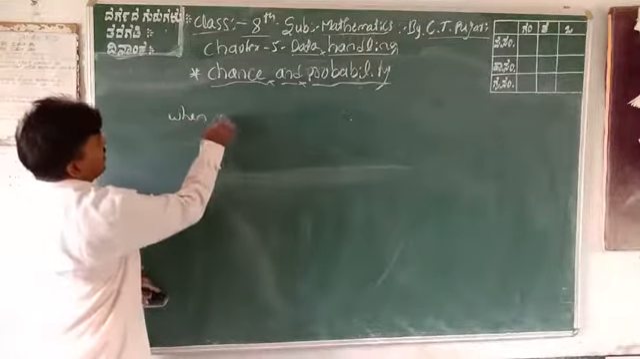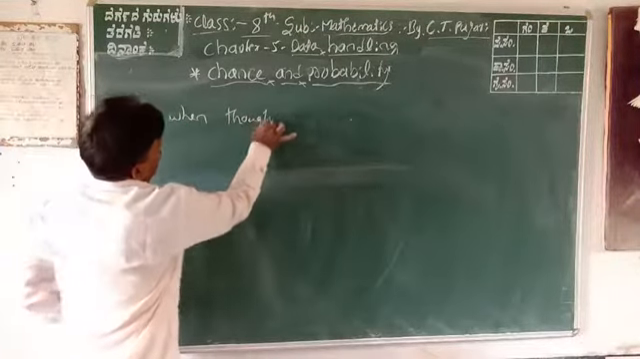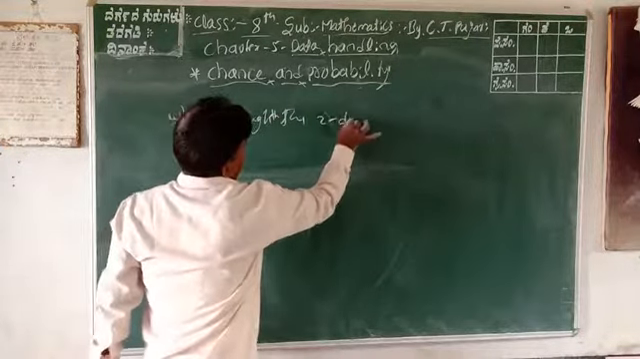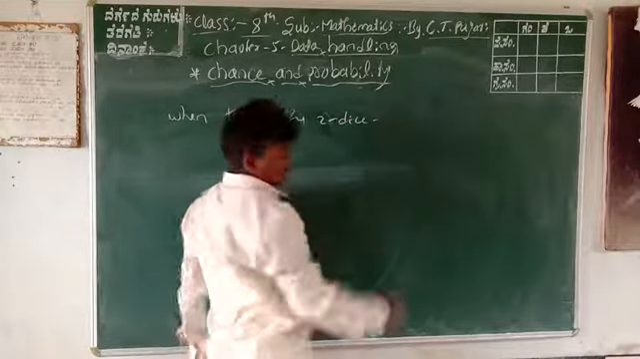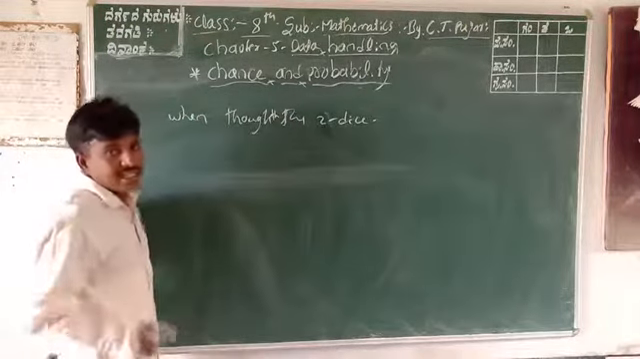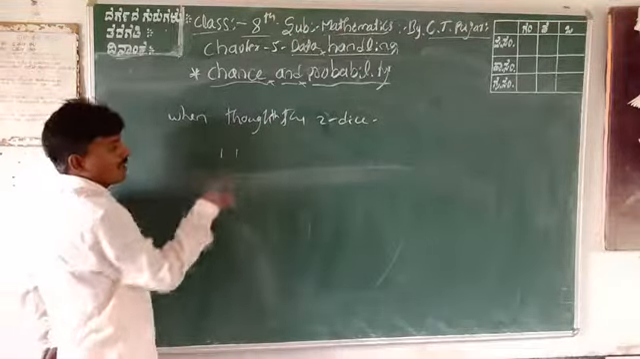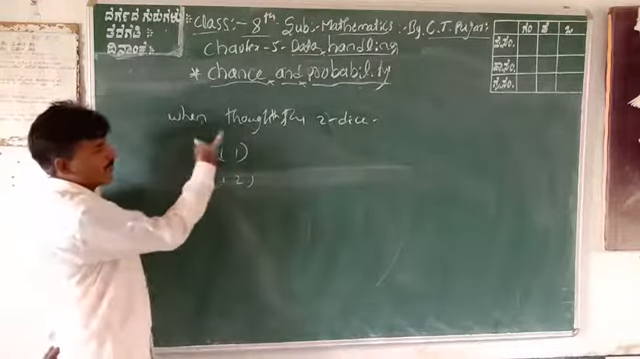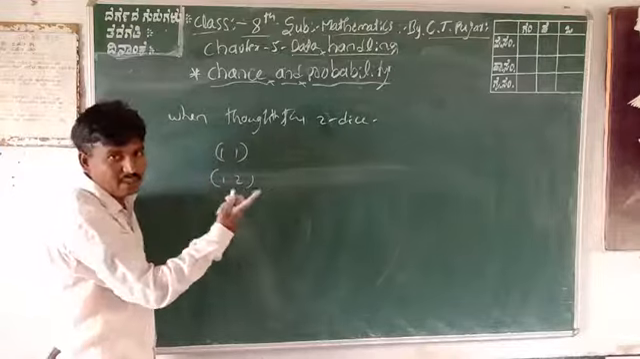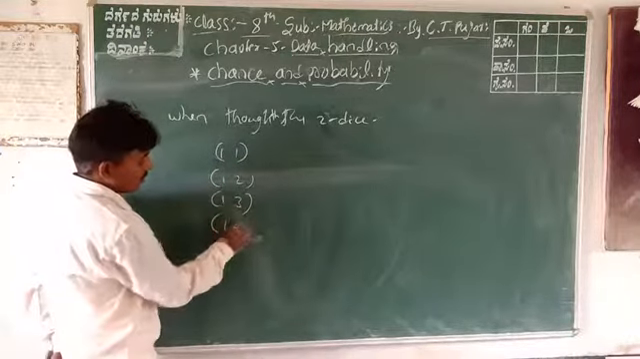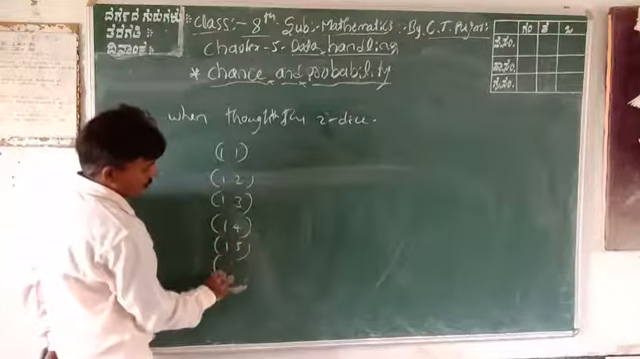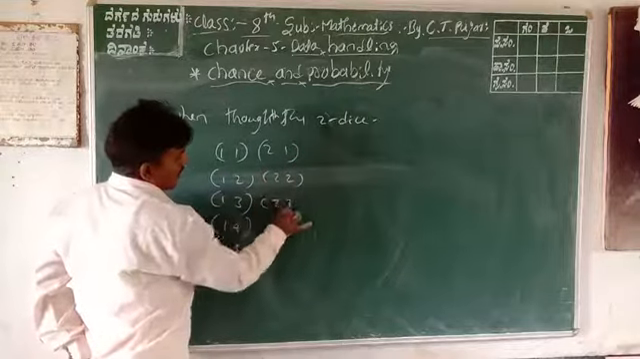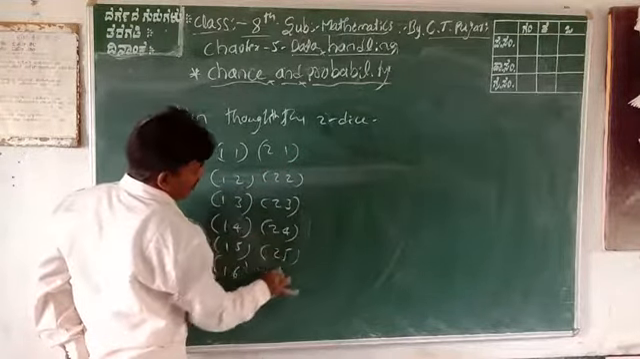When we throw the 2 dice, how many outcomes are there? In one die, 6 outcomes are here. Therefore, one result is 1 1, 1 2, 1 3, 1 4, 1 5, 1 6. And also 2 1, 2 2, 2 3, 2 4, 2 5, 2 6.